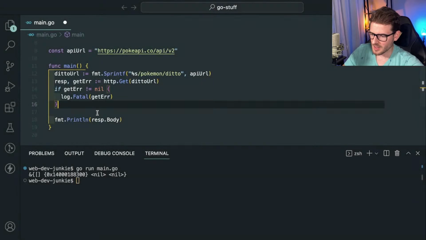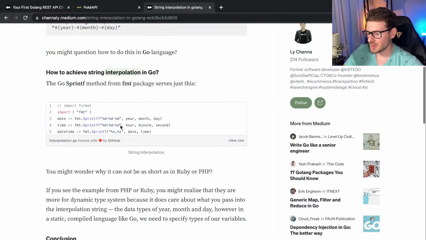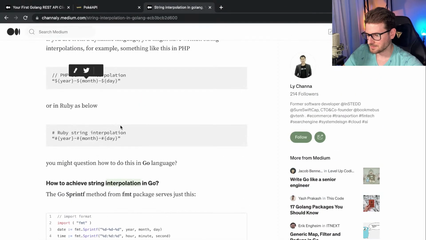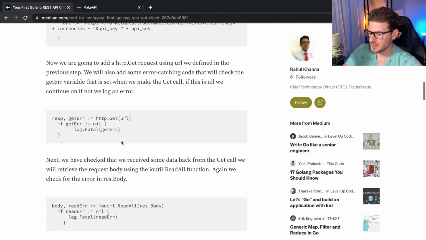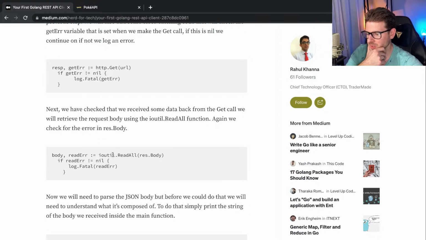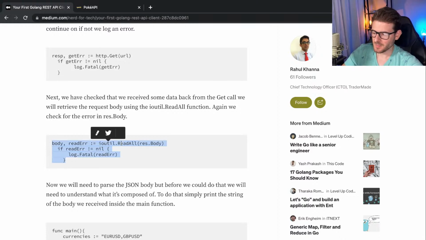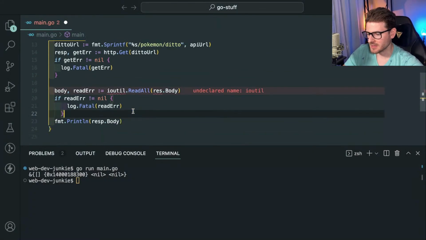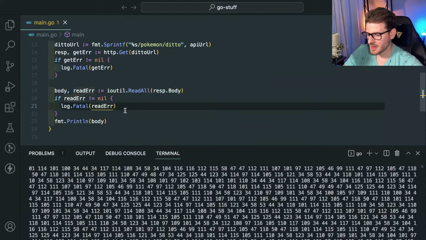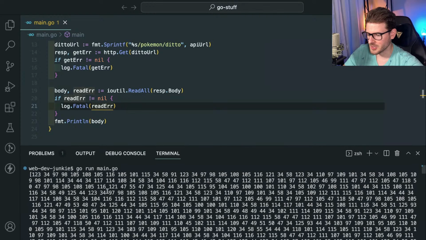I guess I need to find a better way to convert this to JSON or to a struct. Let's go back to the blog post because I don't know what I'm doing. So let's read a little bit further. And not that one, probably this one. io/ioutil ReadAll resp.Body. So what does this do? I don't know. Let's just copy it in and paste it in, save it. And we will say resp.Body. Then we should be able to print out body here. What do we get back? We get back a bunch of bytes. If you hover over this, this is a bunch of bytes.